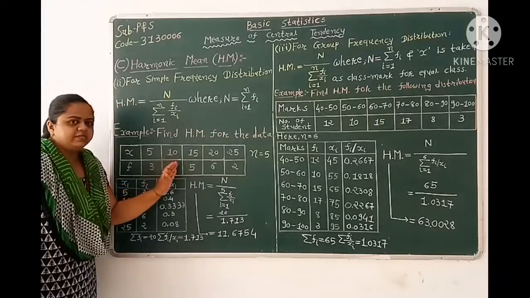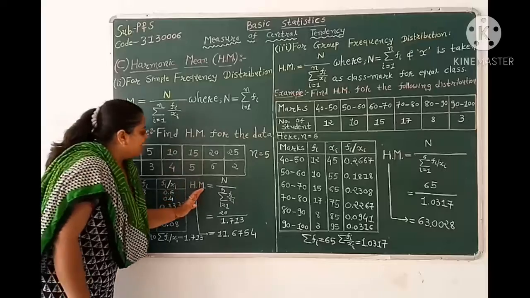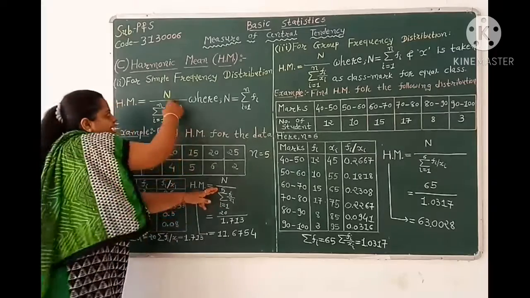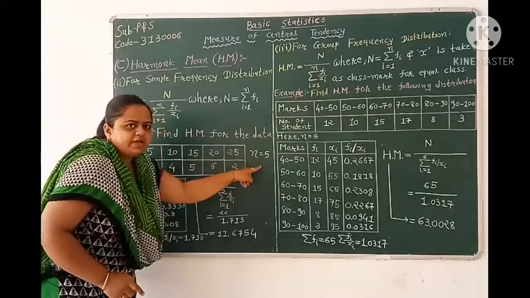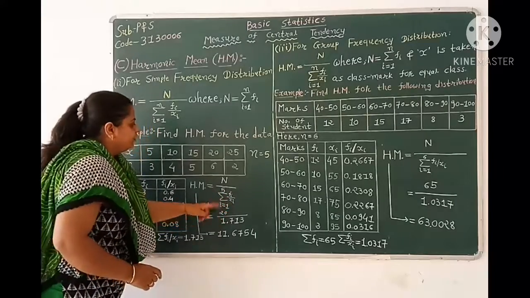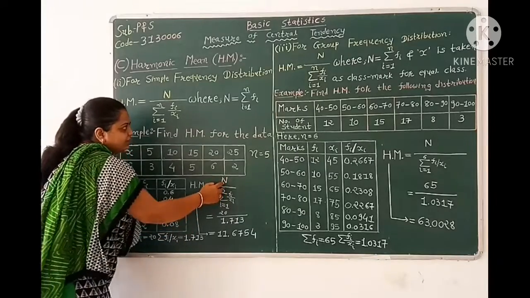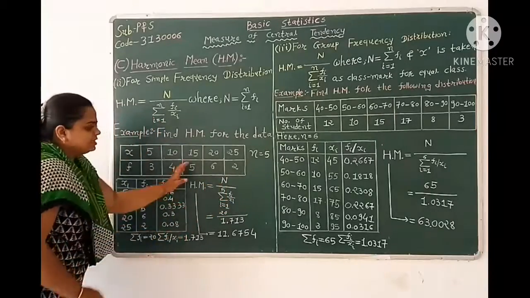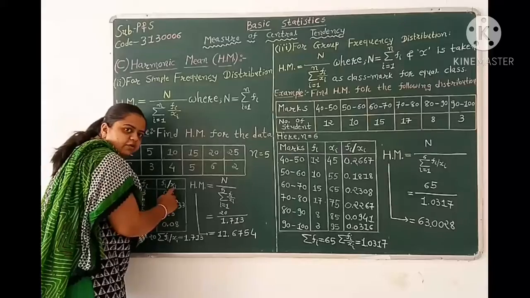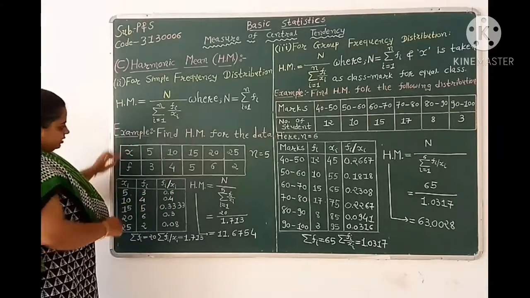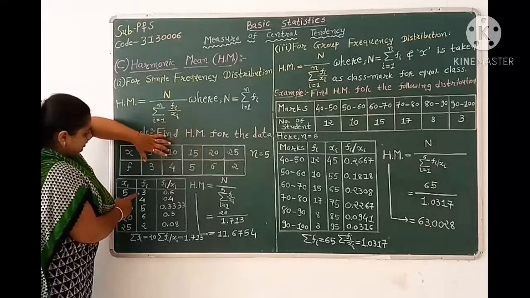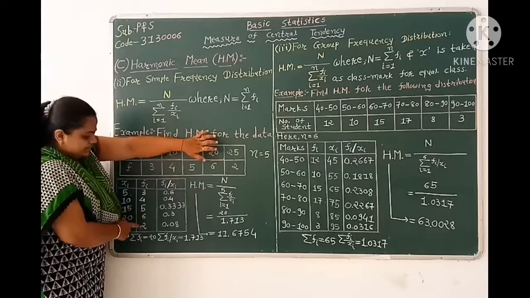Now our formula for harmonic mean for simple frequency distribution is harmonic mean equals capital N over summation i equal to 1 to small n, but here our n equals 5, so summation of fi over xi. First of all we have to find capital N, which is nothing but the summation fi. So let us consider the table: xi, fi, and the third column fi over xi. xi is given as 5, 10, 15, 20 and 25 and fi is given as 3, 4, 5, 6 and 2.